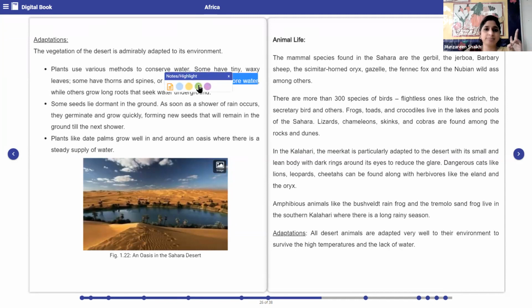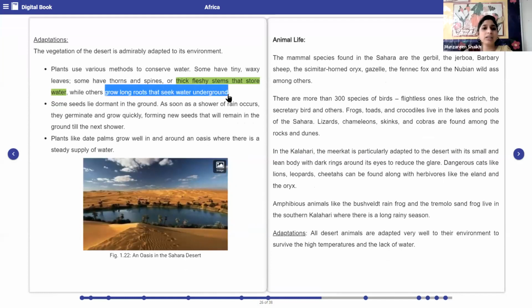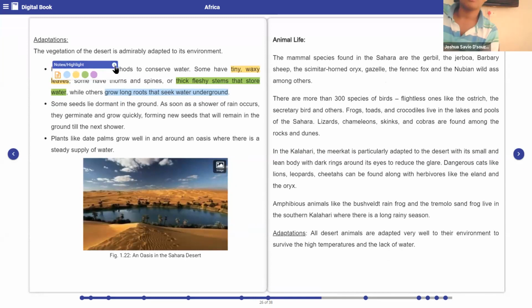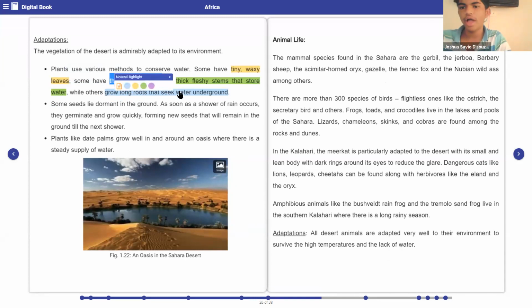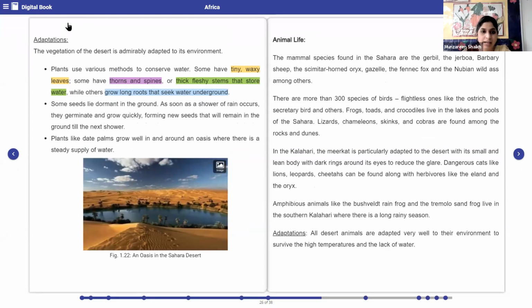Next, what else do they do? Come on. Ma'am, they grow long roots that seek water underground. Because of long roots, they can seek water from the underground level. And what else? Ma'am, they have thorns like the cactus, so no animals can come and bite and take the water. Very good. Yes, that's why they have such thorns and spines, so that whatever water they are storing, animals do not take away.